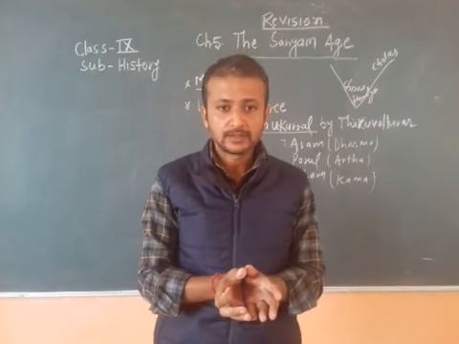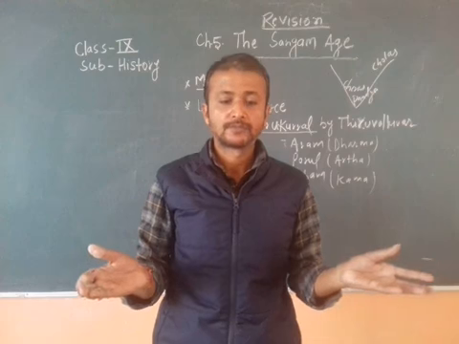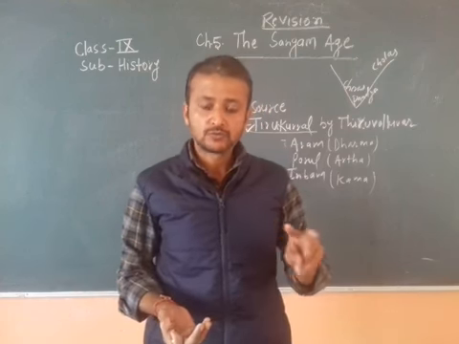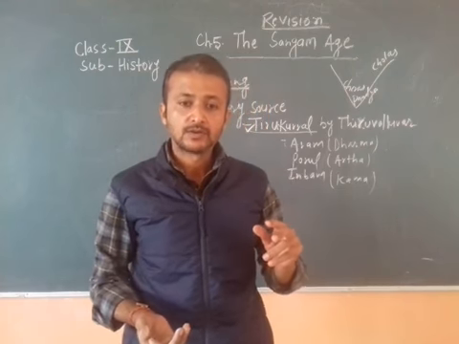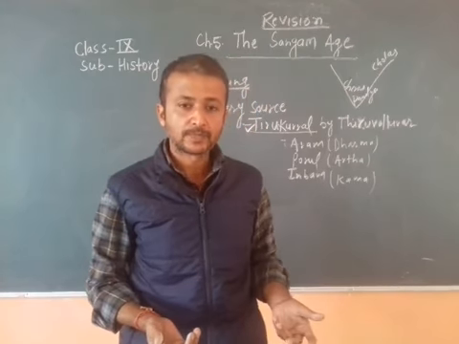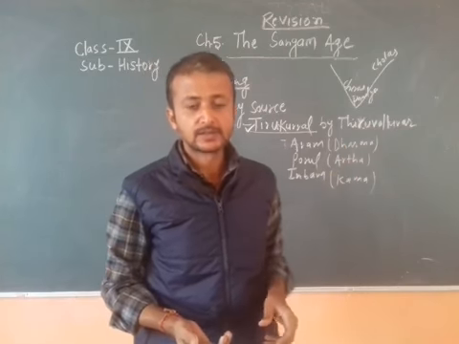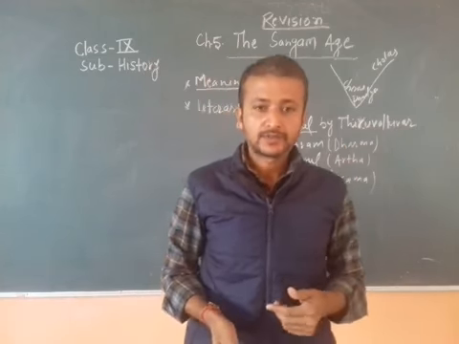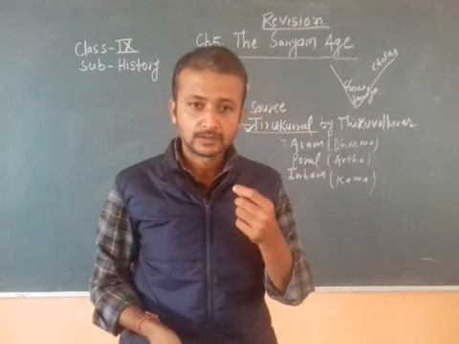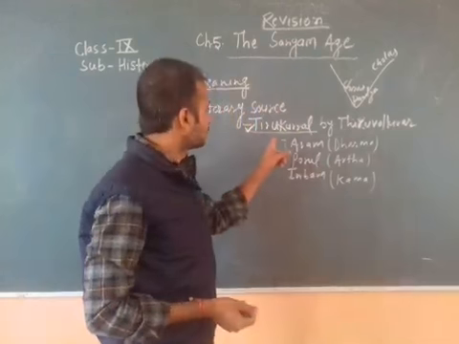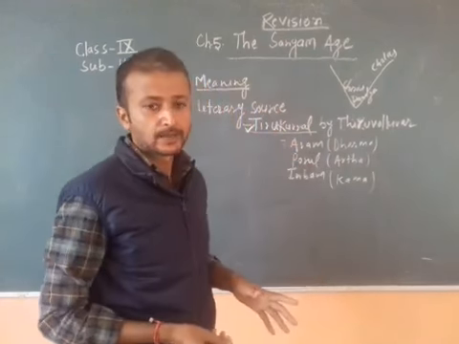These are the epics of the Tamil language, and these two epics were also produced in the Sangam age. Yes, and after that the literary source that we are going to discuss is Tirukural.